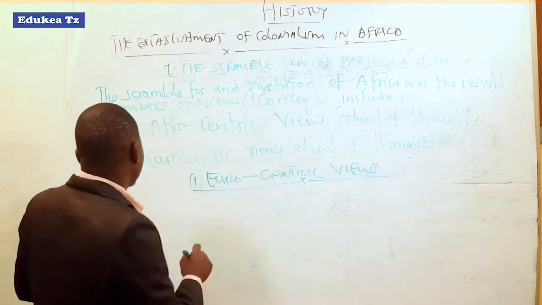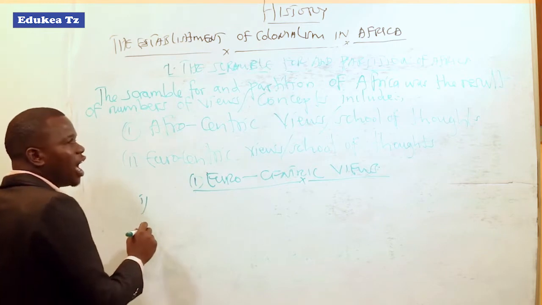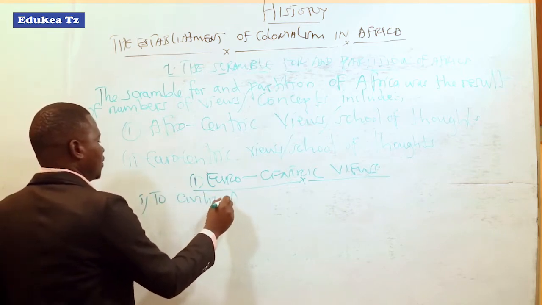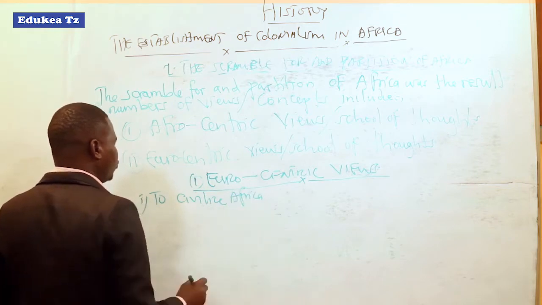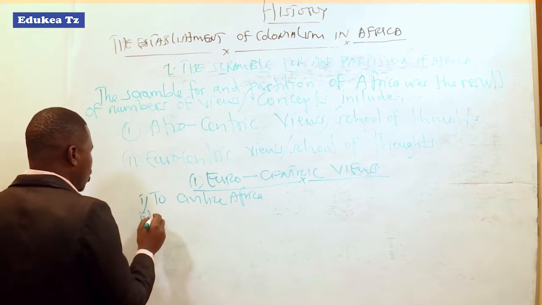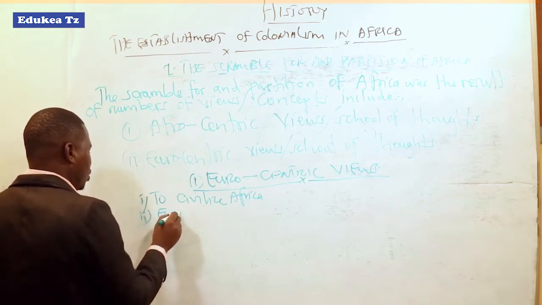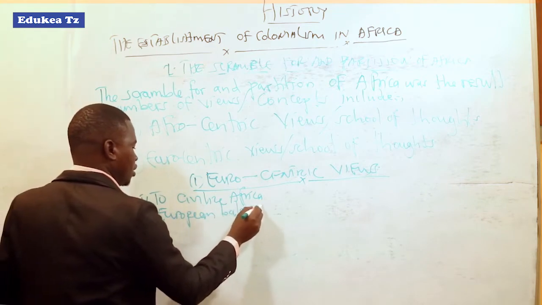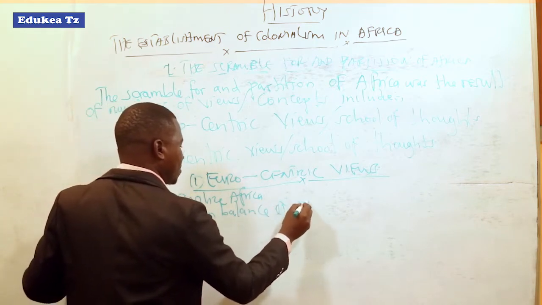So Europeans say that they came to Africa so as to civilize Africa. Again, they came because of European balance of power.